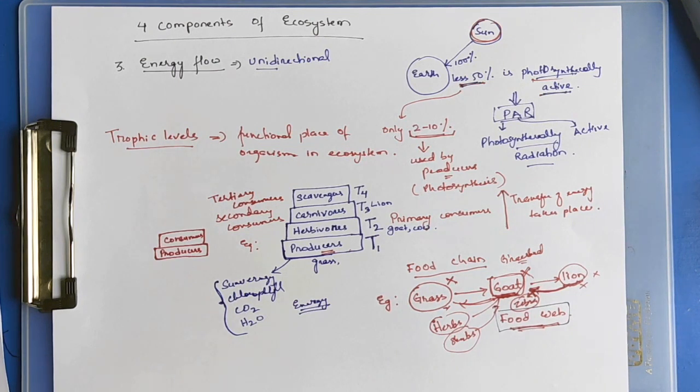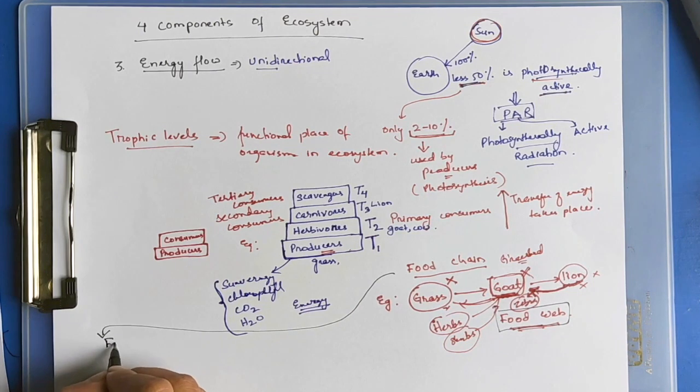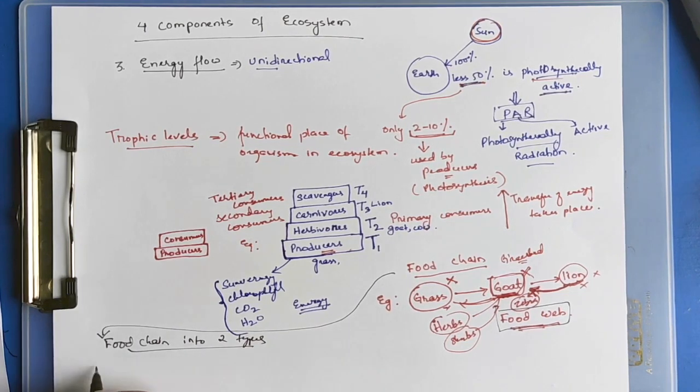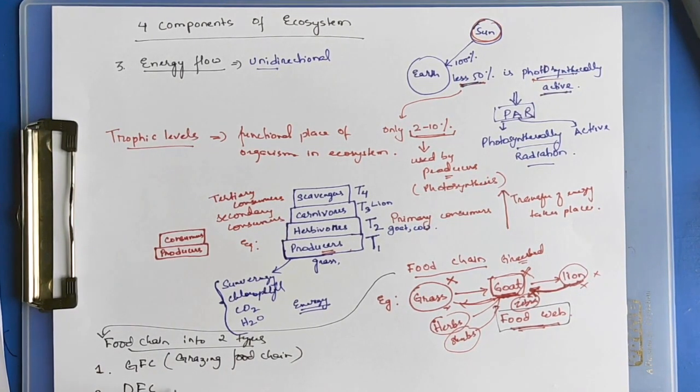Food chains can be categorized into two types. GFC, the grazing food chain, and DFC, the detritus food chain.